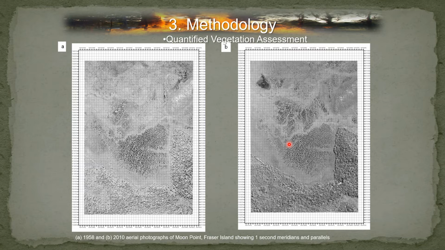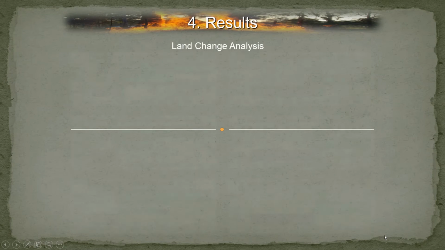It worked out between 25 and 30 meters. So it's 25 by 30 square meters. And we worked out the area of each of those squares that had forest, wetlands, or Banksia monoculture forest.